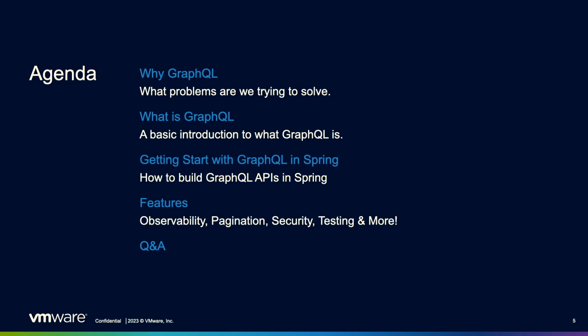So what I want to cover today when it comes to Spring, I want to tackle the problem of why. Why do we want to learn this? Why do we want to learn GraphQL? Why do we want to use GraphQL in our Spring applications? I always start with the why. I don't want to just learn something to learn it. I need a reason to. So once we understand the why, I'll jump into a little bit about what GraphQL is, how we can get started with GraphQL in our Spring applications. Once we understand all of that, I'll cover a couple of the high-level, really cool features in Spring for GraphQL.